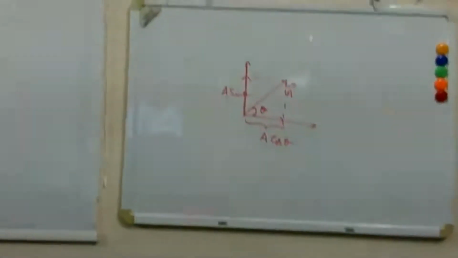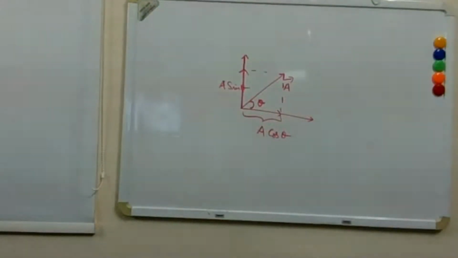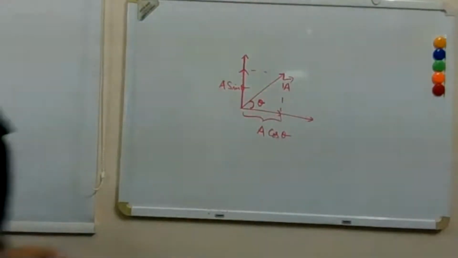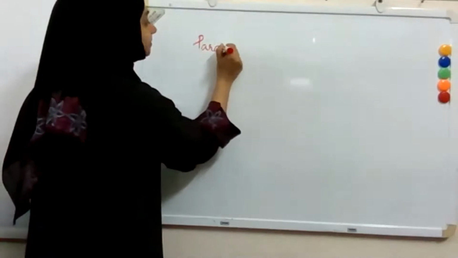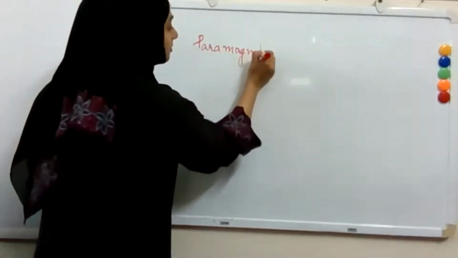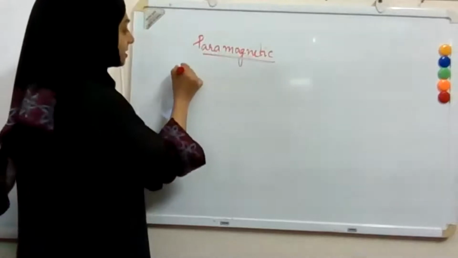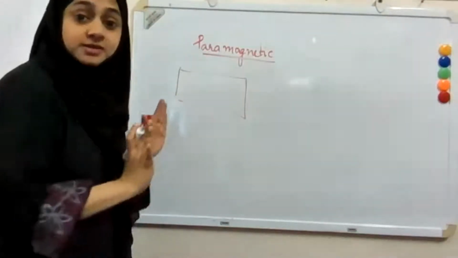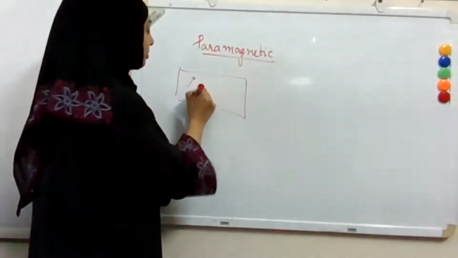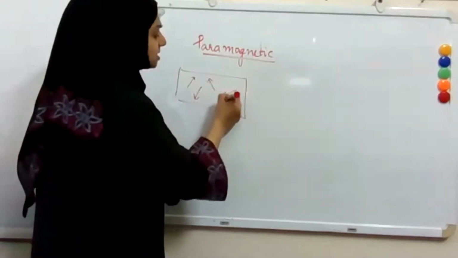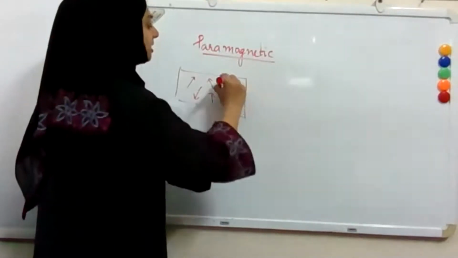So we saw that paramagnetic substances have magnetic moments, but when they are placed in a magnetic field, they will develop a magnetic moment, right? So suppose this is the paramagnetic material. In that, they have a lot of dipole moments, but they are oriented in different directions.